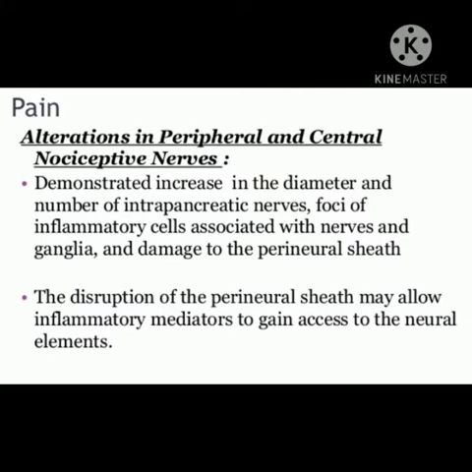Alteration in peripheral and central nociceptive nerves has demonstrated an increase in the diameter and number of intrapancreatic nerves, foci of inflammatory cells associated with nerves and ganglia, and damage to the perineural sheath. The disruption of the perineural sheath may allow inflammatory mediators to gain access to the neural elements.